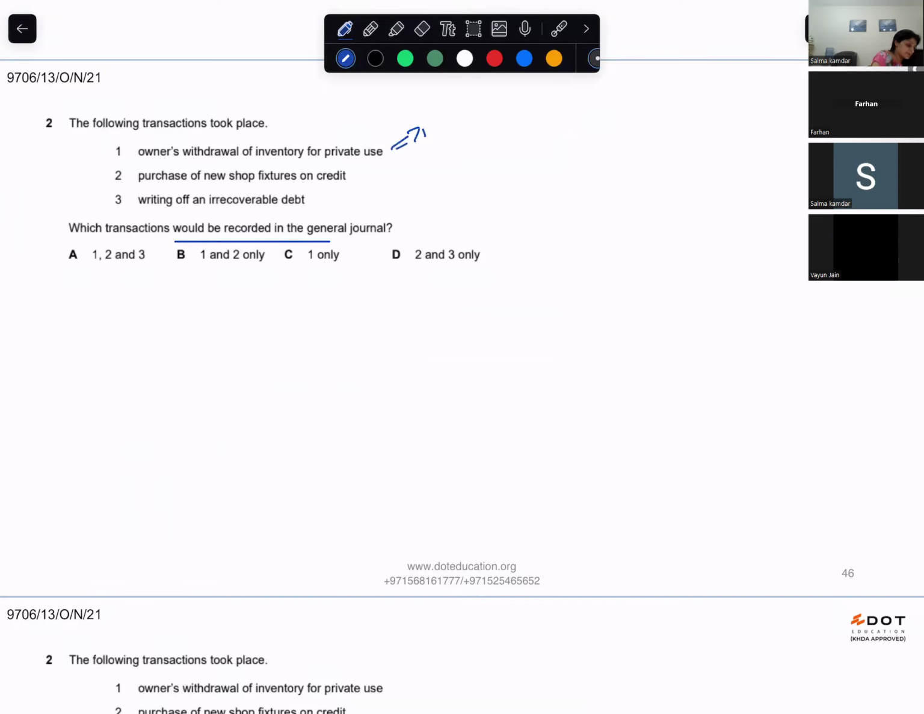This is drawings. It will be in the general journal. This is an asset on credit, so general journal. Writing off an irrecoverable debt, general journal. All three in the general journal. So A. Yeah.